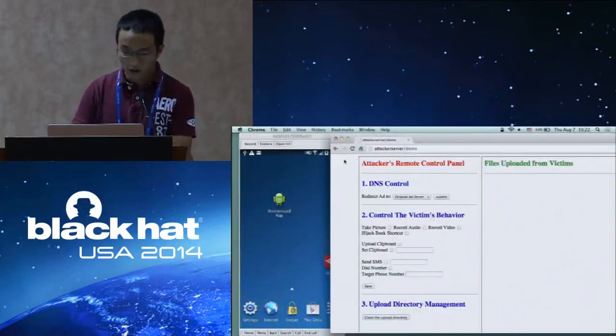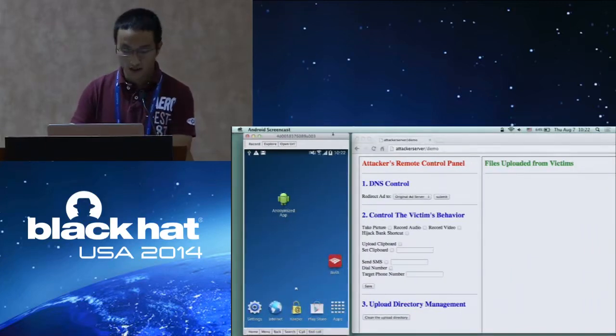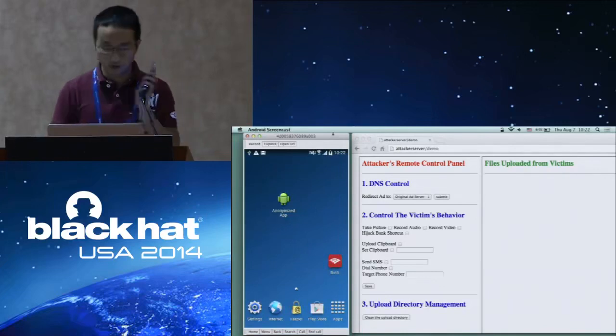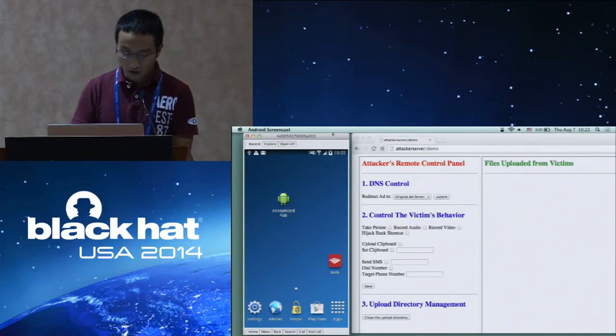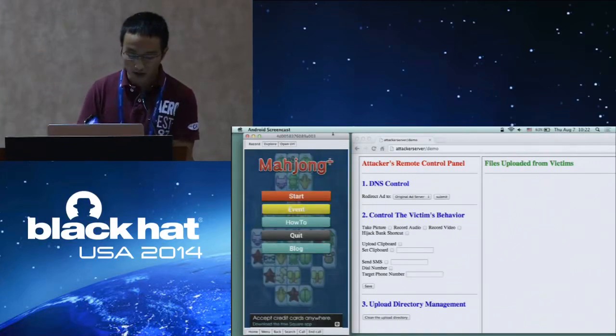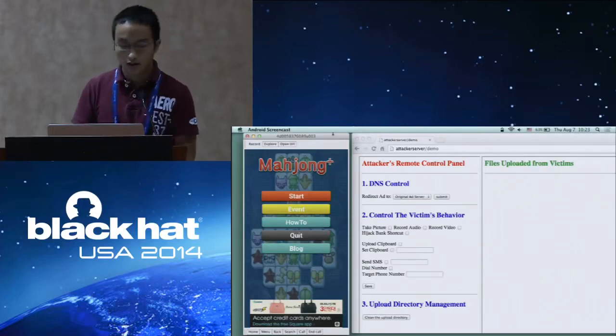So on the left part of my screen, you can see my Samsung Galaxy S4 with Android KitKat. I casted my phone to my laptop, and you can see that on the home screen there is an anonymized Google Play app. For security consideration, we will not reveal the app's name and icon here. If you open the app, you can see that in the bottom of the app there is an ad frame. So this is where we can exploit the victim's phone, because the ad tries to enable the JavaScript bridge where the attacker can inject malicious code.